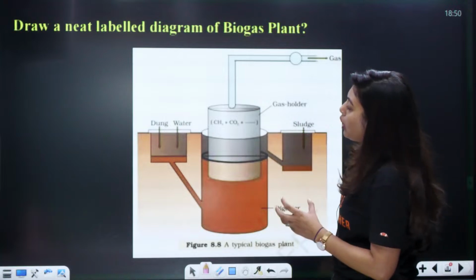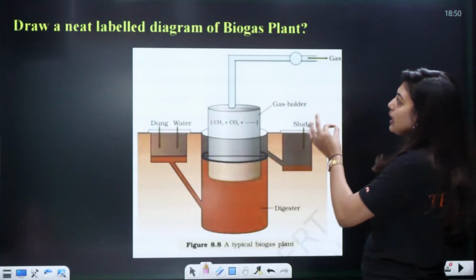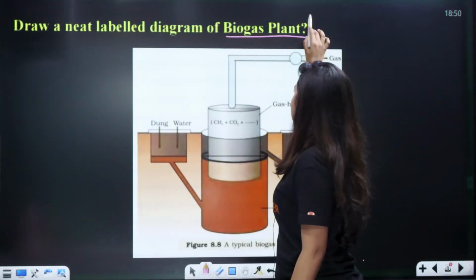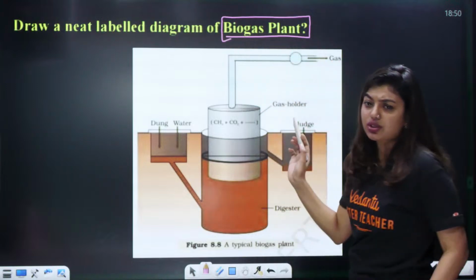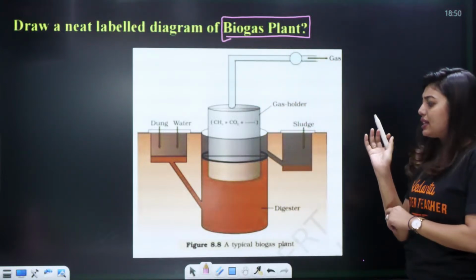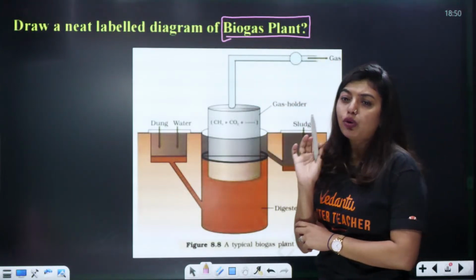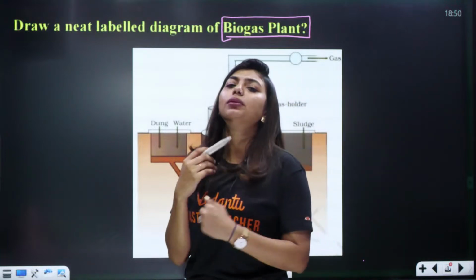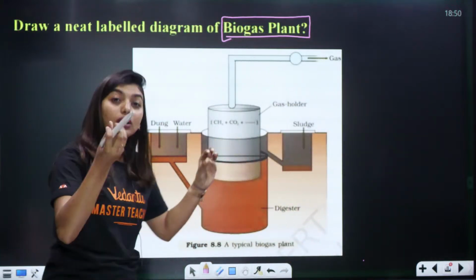Draw a neat labeled diagram of a biogas plant. Students, I saw this question in so many places. I think it is one of your PU board's favorite questions. They have asked it so many times: draw biogas. Now let's learn what this biogas is.